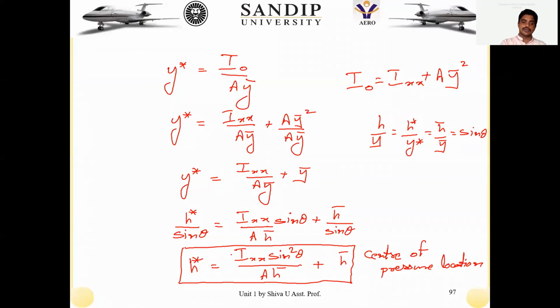Yes. When you want to go with only one derivation, you can simply substitute. In the vertical case of this flat plate or vertical surface immersed into the fluid, just substitute theta equal to 90 degrees. Then your equation will get simplified, and you will get the expression for the vertical surface immersed into the fluid. This expression we have obtained, the center of pressure location for an inclined surface with an angle theta, is applicable for both inclined surfaces and vertical surfaces, where theta can vary.